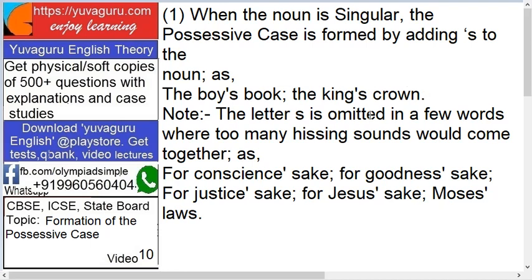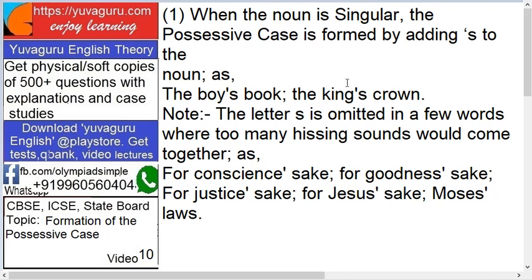The letter s is omitted in a few words where too many hissing sounds would come together. Hissing sound means what? Let's say conscience. Conscience means, too many s sounding letters, s, n, s, e. Goodness, too many s sounding words. Then Jesus, an s sounding word.